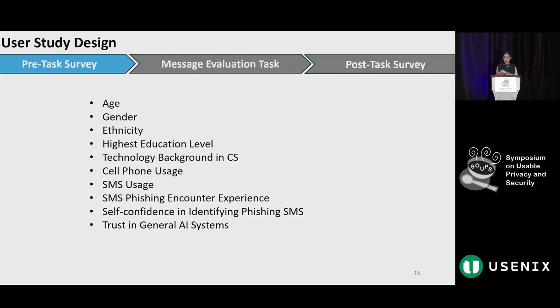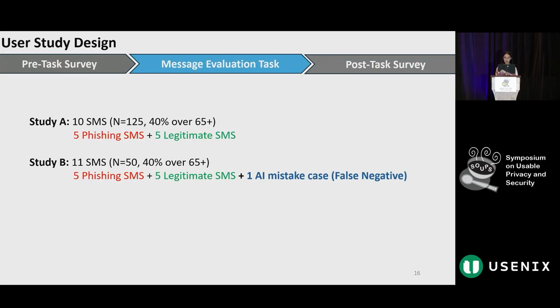Every participant started with a short pre-task survey where they answered demographic questions and rated their confidence in detecting phishing and also their general trust in AI systems. Then came the core of the study, the message evaluation task. Participants in study A evaluated 10 messages, 5 phishing and 5 legitimate.